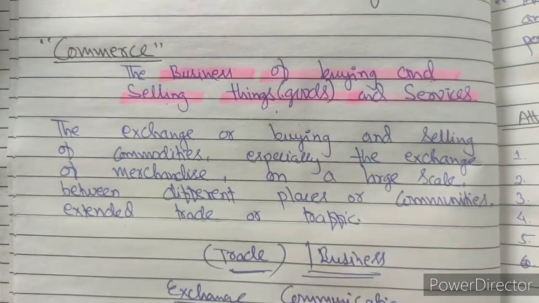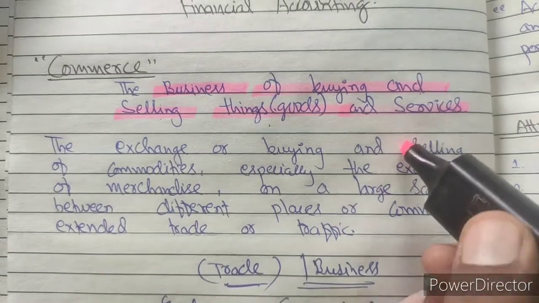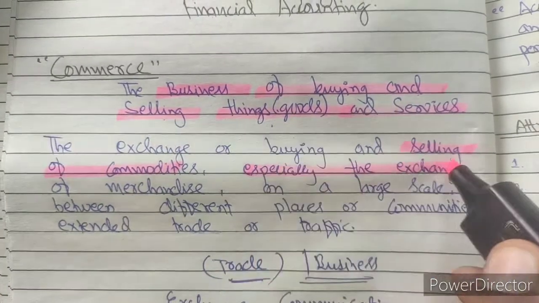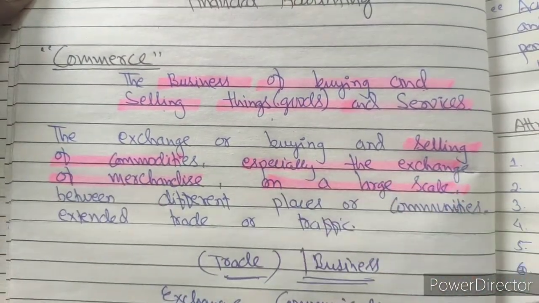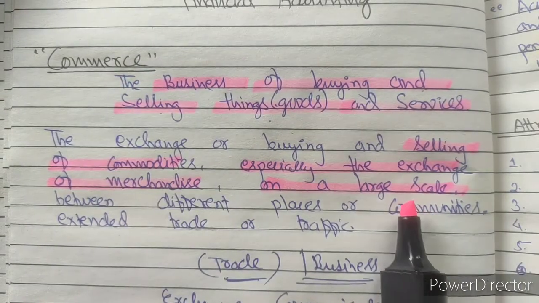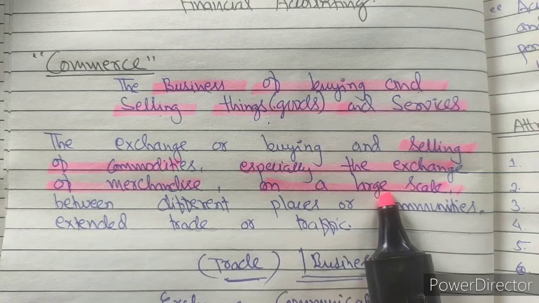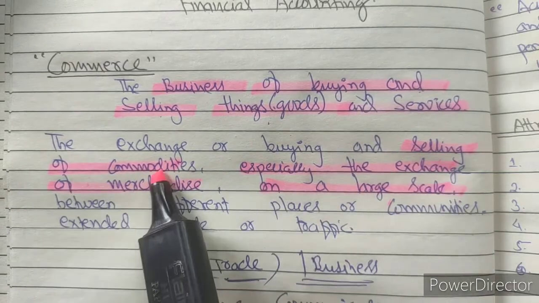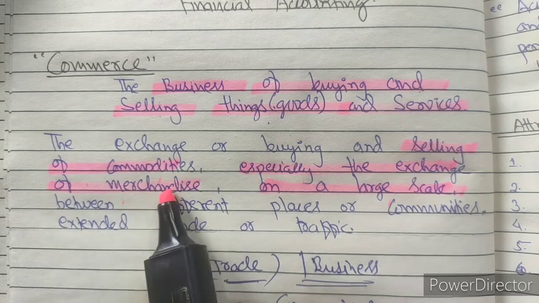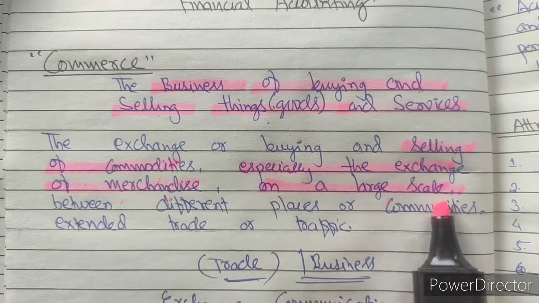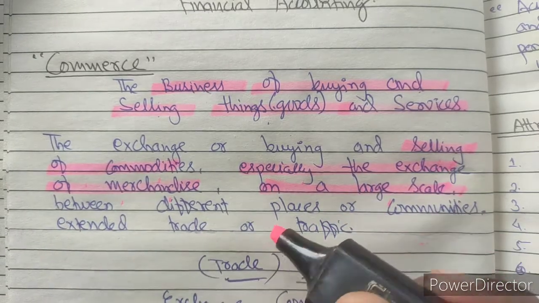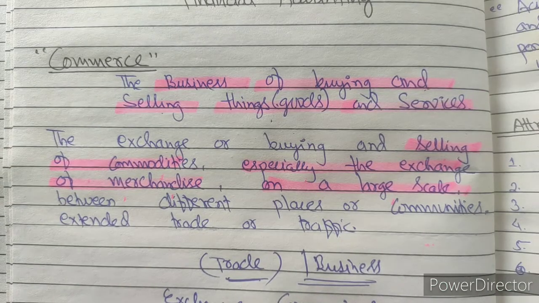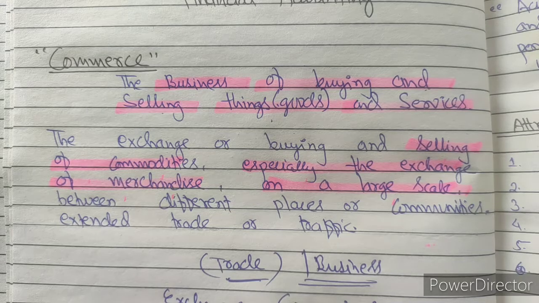Let us see some detailed meaning of commerce. The exchange or buying and selling of commodities, especially the exchange of merchandise, the products, on a large scale between different places or communities. Whenever we are talking about commerce, we are talking about exchange, purchase and sale on a large scale. I hope the concept of commerce is clear to you. It means doing business at a large scale: trade, business, exchange and communication.